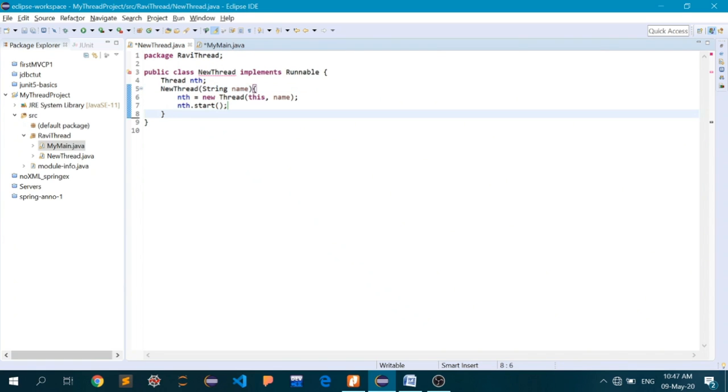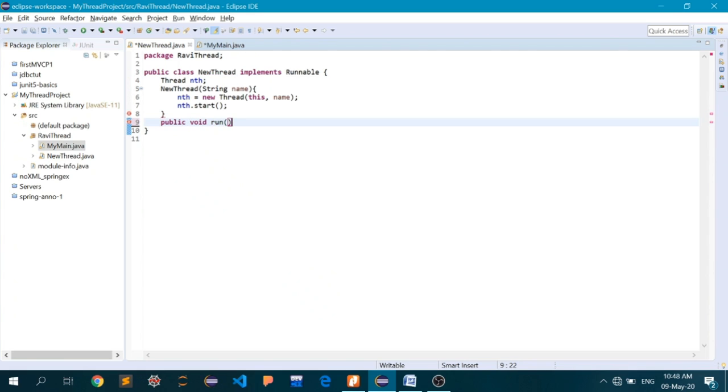Now there is one more method, the abstract method defined in this interface Runnable, which we must implement here. That is called public void run, and this is the only method defined inside the Runnable interface. As you know, if you implement a particular interface, you must implement all of its methods.